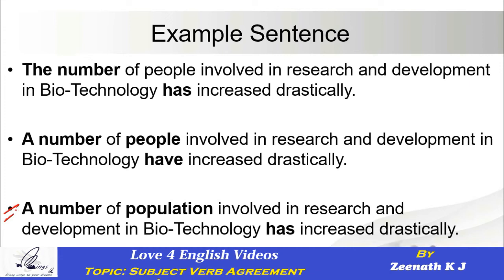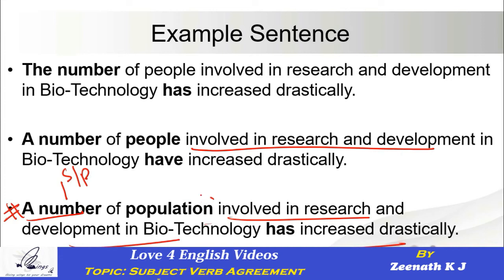It says a number of population. Everything is as it is, no changes at all in the sentence. This time once again the sentence is starting with a number, right? So I'm not very sure whether a number is singular or plural. How do I decide this? By looking at the next word. What is the next word? Population. Population is singular or plural? Definitely singular, because population is a collective noun.